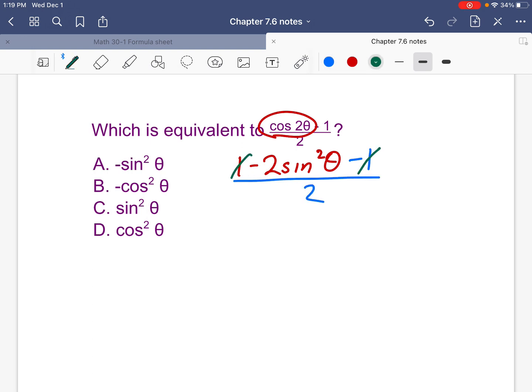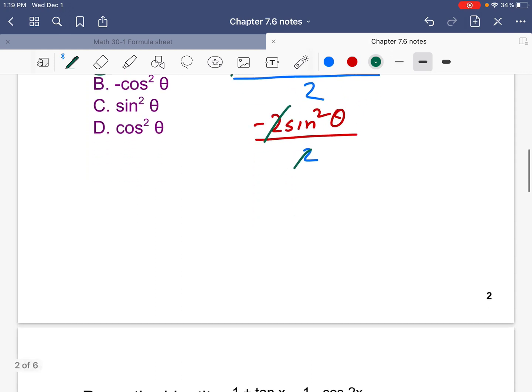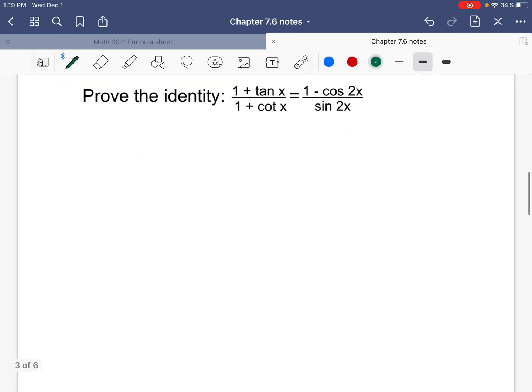Now don't forget the minus 1 at the end and divide by 2. So the 1 minus 1 cancels out. And if I wrote it out properly, minus 2 sine squared of theta, whole thing divided by 2. The 2's cancel out, and we're down to minus sine squared of theta. Okay. That was embarrassing.